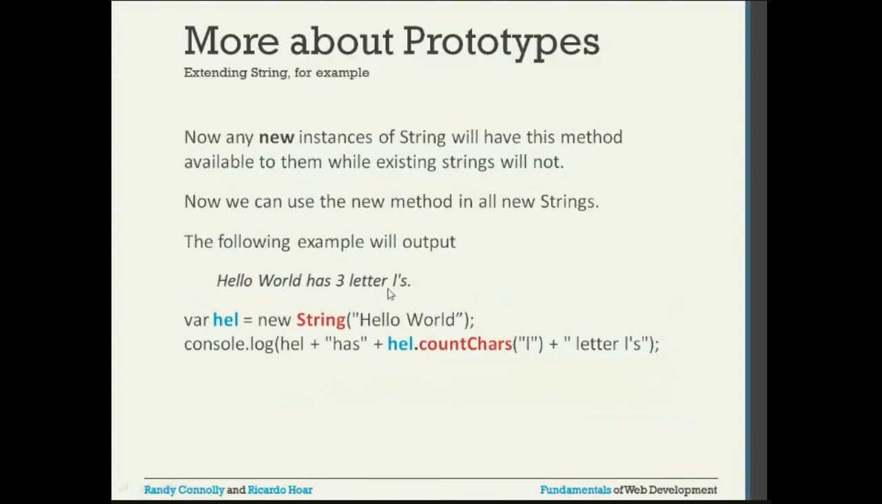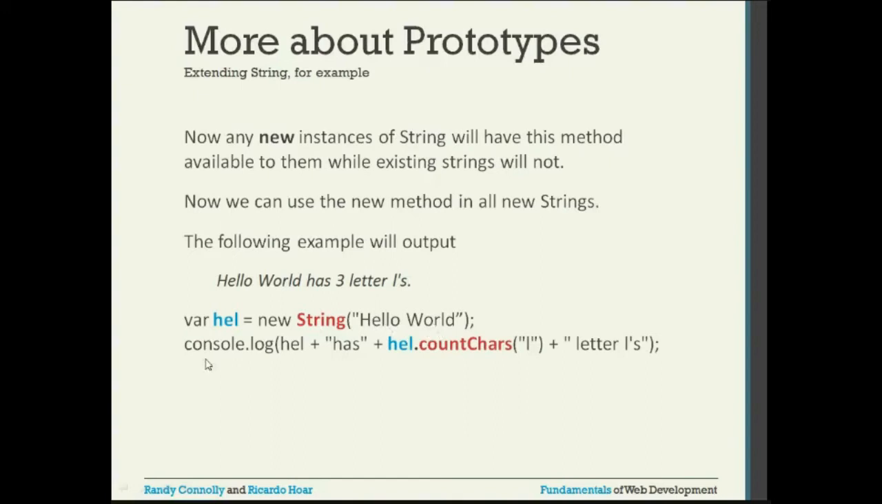3 letter L's. Okay, this is the output. They are showing the output. First, we'll see the code. We are declaring an object here, var hel is equal to new String. So this particular new instance will have the countChars method, and what string are we passing? We are passing hello world.